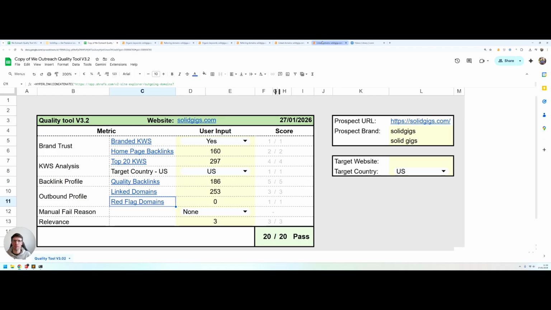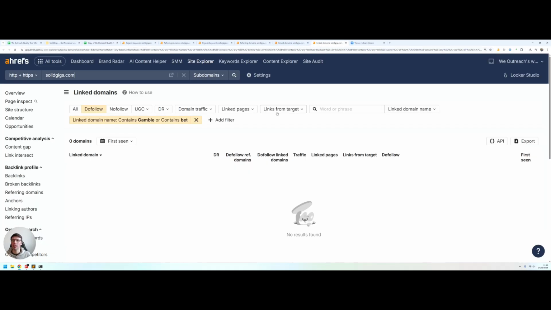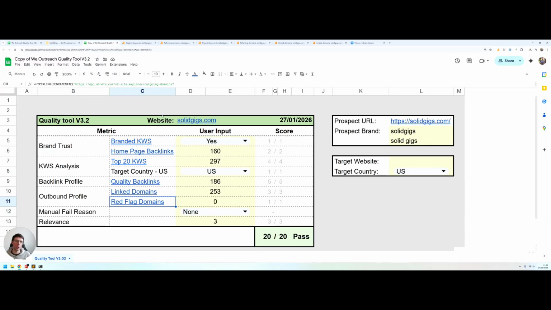Then we're looking at the red flag domains, one of the most important checks. Again, as I said before, you can just go here. The filters are pretty simple. We're just looking for how many times it links to websites that contain the word gamble or bet. And that's our nice simple red flag that indicates if it links a lot to them, it probably links to a bunch of other low quality stuff too. In this case, there's no links to these types of websites, which is quite unusual for websites where you have the opportunity to build a link. But in this case, it's 0, so we put that in there.